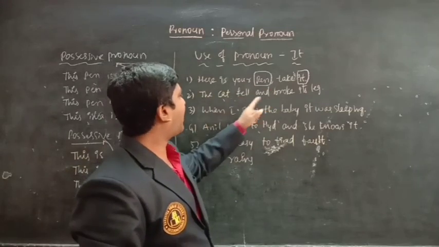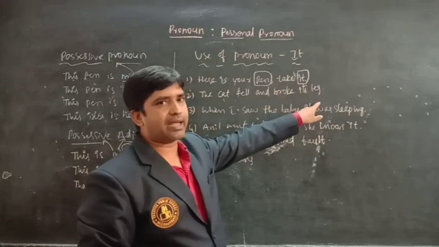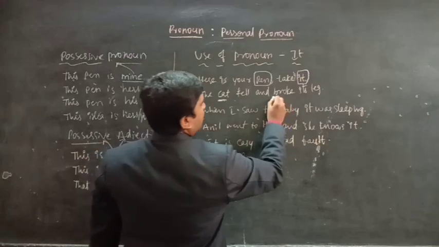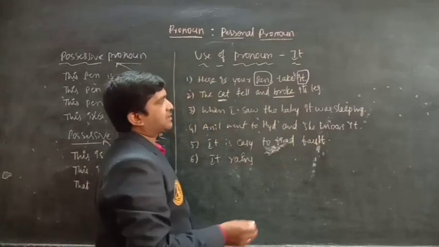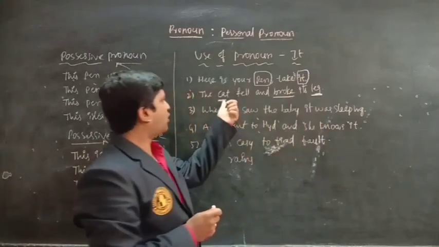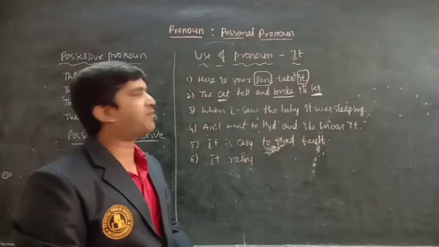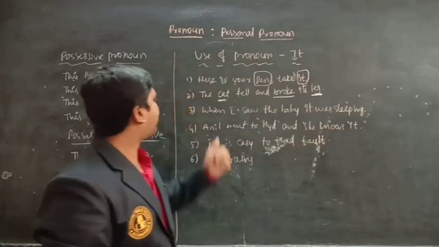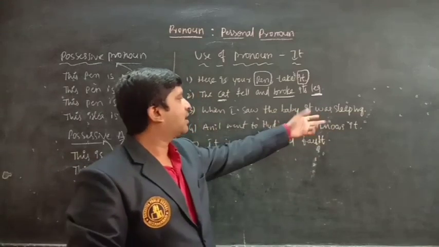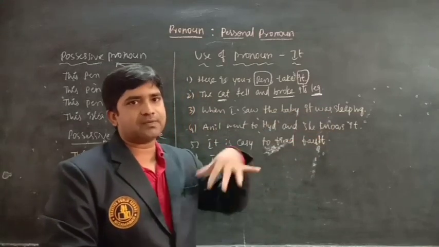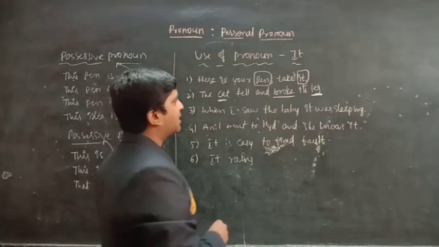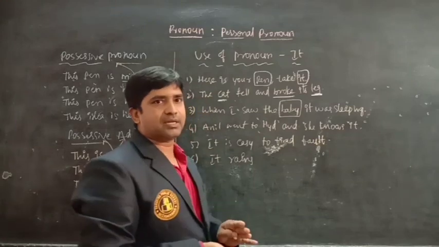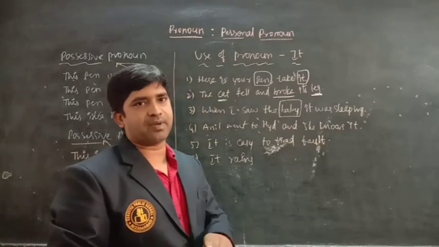The cat fell and broke its leg. We are speaking about the cat and it broke its leg. We don't know whether the cat is male or female, so we use its leg. When I saw the baby, it was sleeping. As we learned in previous classes, for a baby, like child or infant, we can't say whether it is male or female.